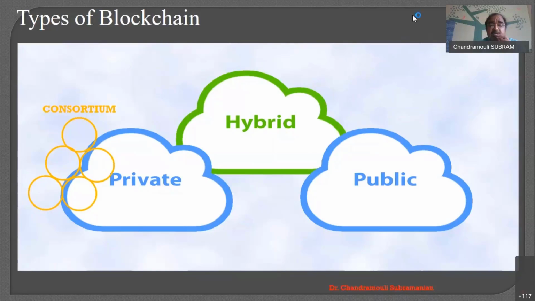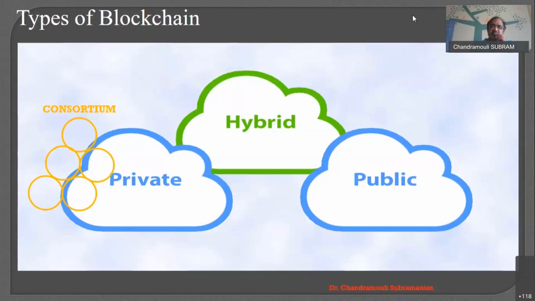In addition, when you talk about private, it is a single organization, but I can have a consortium of organizations. Let's say three banks join together, they can go for a blockchain for intra-bank or interbank use. That is called a consortium. So consortiums are groups of private parties joining together. So public number 1, private number 2, hybrid number 3, and consortium number 4.